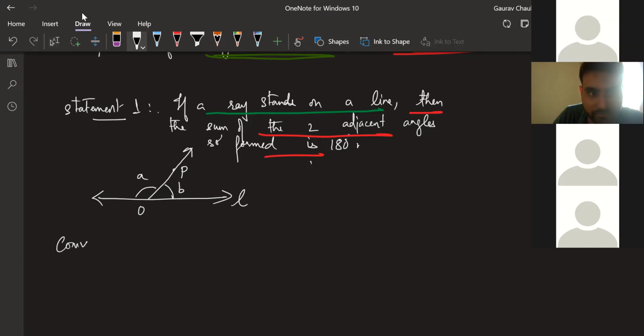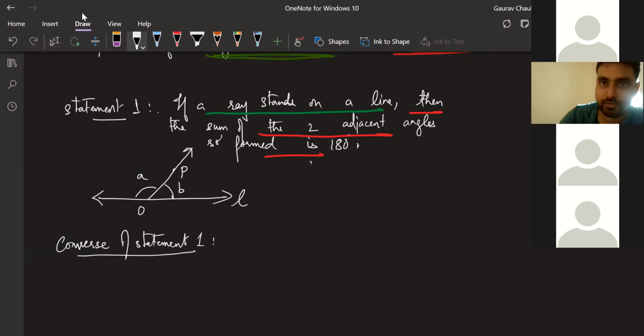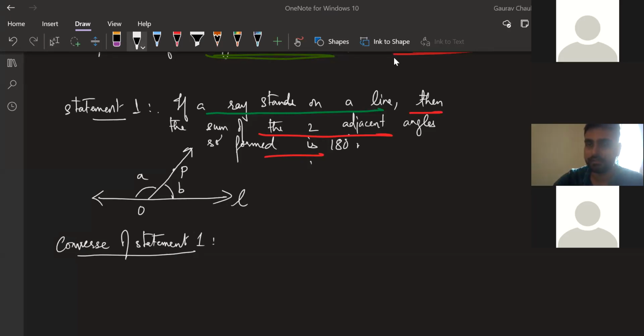Anyone wants to try? I see Manoj raising his hand. Let's see if there is someone else. Converse of statement 1. It's going to be tough, but I want to see if someone wants to try. Okay, we'll go to Manoj. Go ahead, Manoj. How would you put it? First, just think logically and tell your thought process to us. We will write the proper English statement around it. You tell what you're thinking to us first.